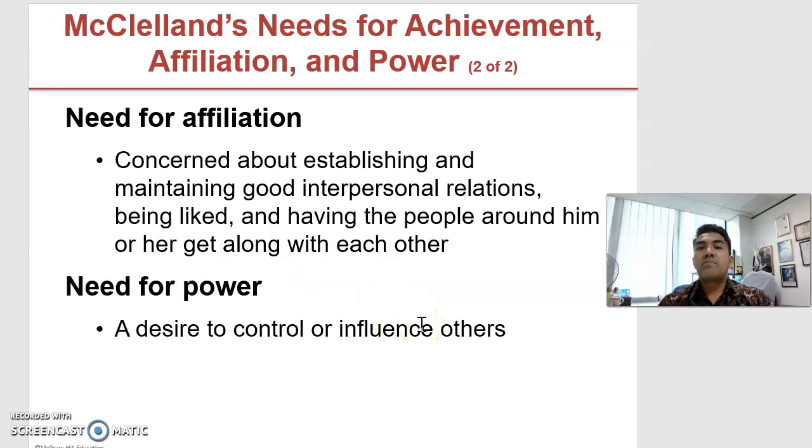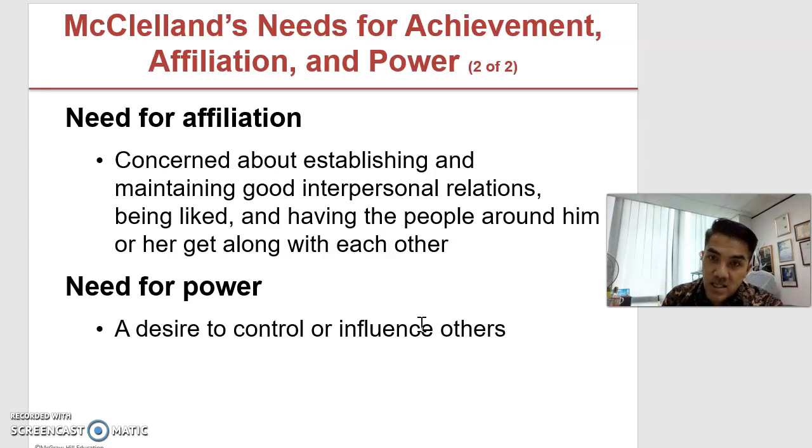So sometimes when the need for power is more than the need for affiliation, that would explain why some of our friends are not good friends to us. They would stab us in the back in order for them to get the power, in order for them to get the promotion, because they don't care much about the need for affiliation.